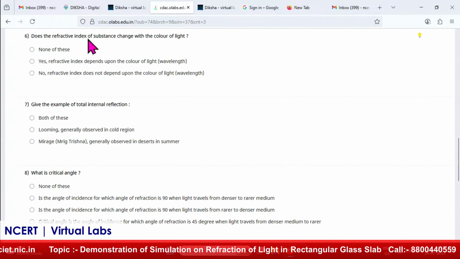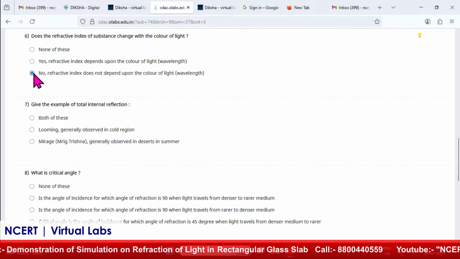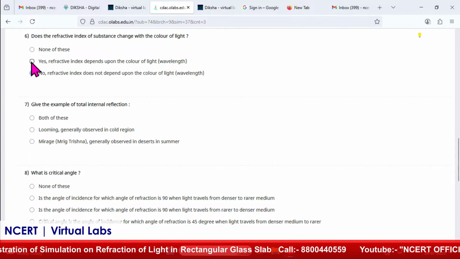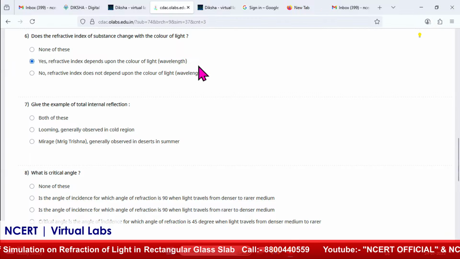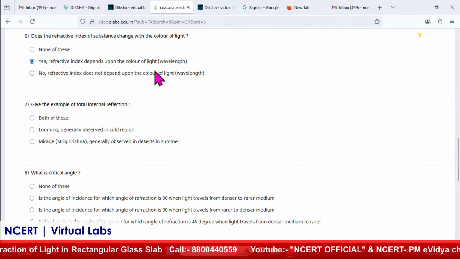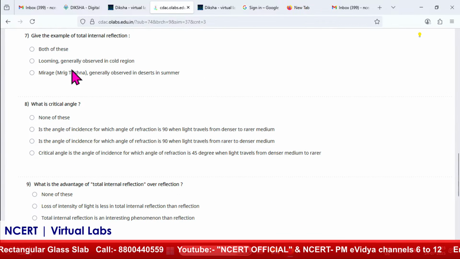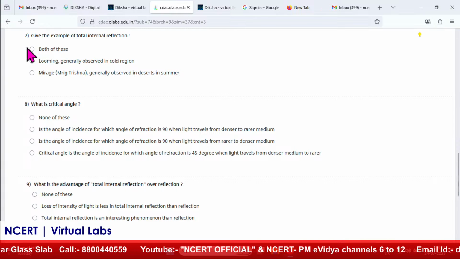Now, does the refractive index of a substance change with the color of light? Yes, refractive index depends on it, because wavelength depends on the velocity, so the refractive index will change. Now, give an example of total internal reflection. Mirage and looming, both of these we can say.